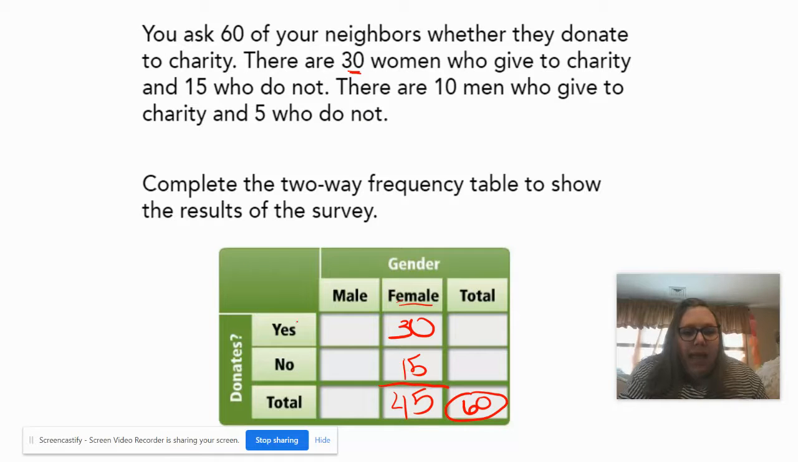All right, and then there are 10 men who give to the charity, so 10 yes for male, and then 5 no for male, and that makes 15. So there were 15 men, 45 women, that makes 60. All right, and now we need to fill in these totals. 10 boys who gave and 30 girls who gave, that's 40 people who gave all together. 5 who did not give, 15 who did give, that is 20 people altogether. And again, 20 and 40 make the 60 total. So that's how you would build one.